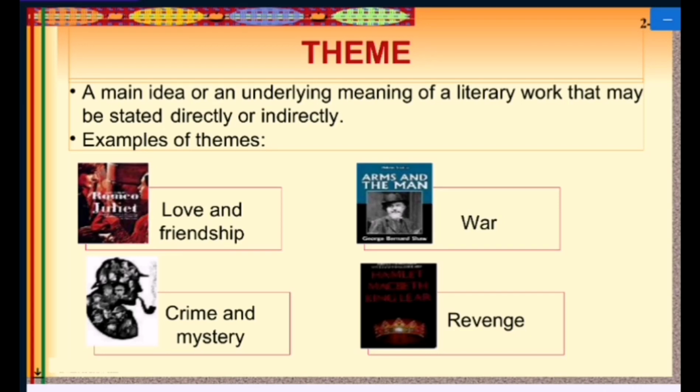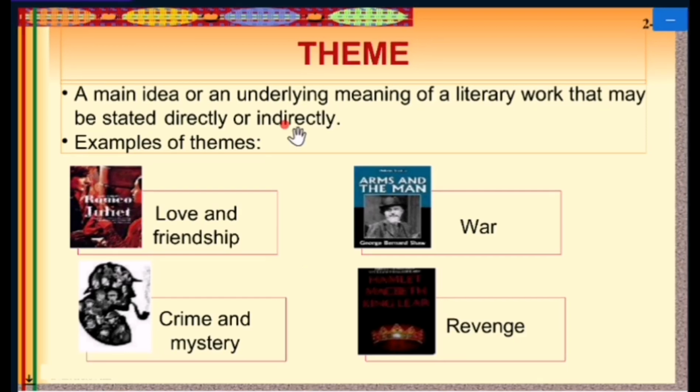The next one is the theme. Theme is a main idea or an underlying meaning of a literary work that may be stated directly or indirectly. Examples of theme are love and friendship, war, crime and mystery, and revenge. So when writers write something in a prose way, the prose style of writing involves those four types of themes: love and friendship, or wars, or crime and mystery, or revenge.